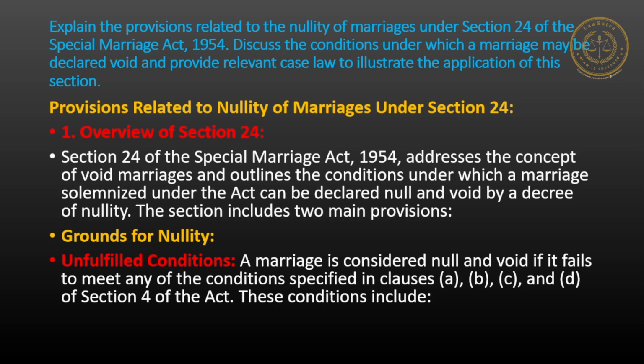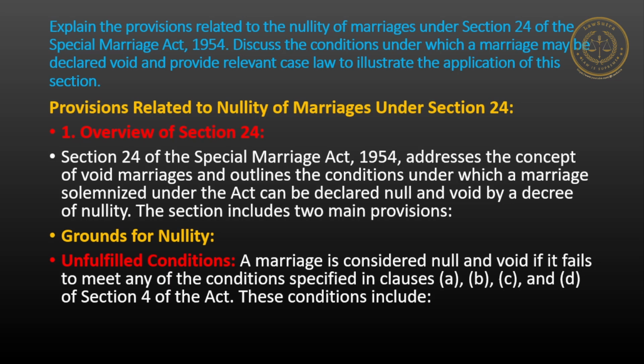Grounds for nullity. Unfulfilled conditions. A marriage is considered null and void if it fails to meet any of the conditions specified in clauses A, B, C, and D of Section 4 of the Act.